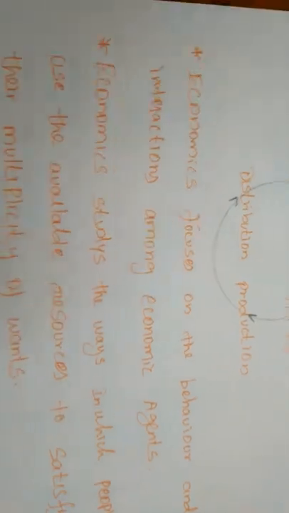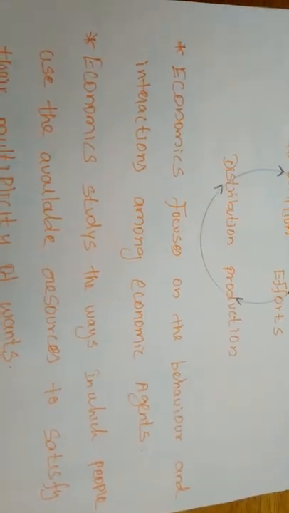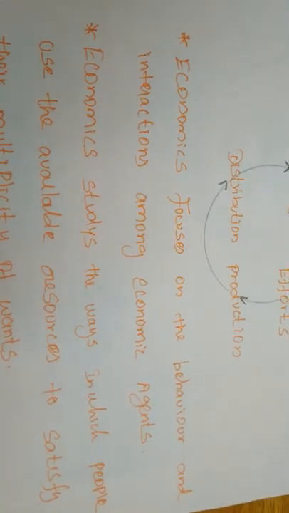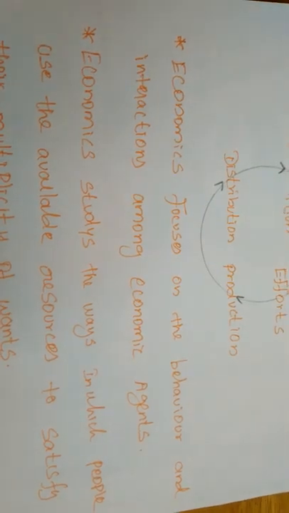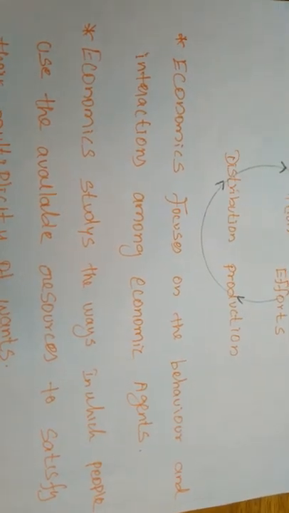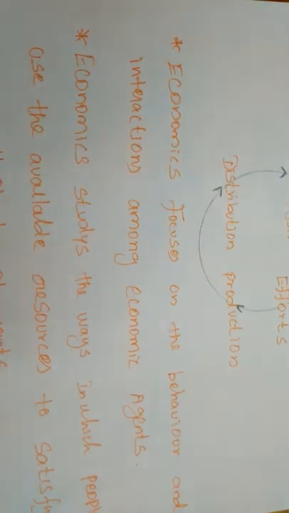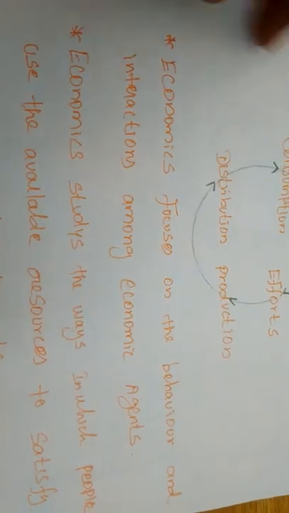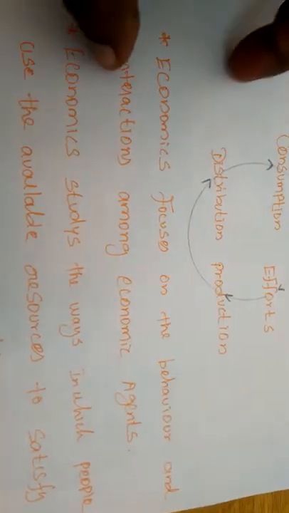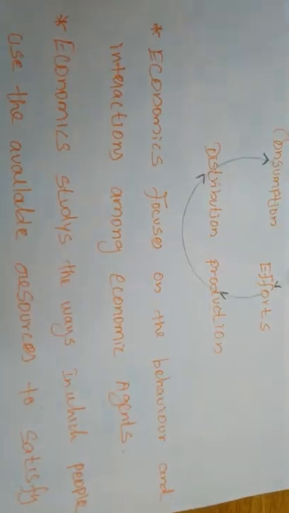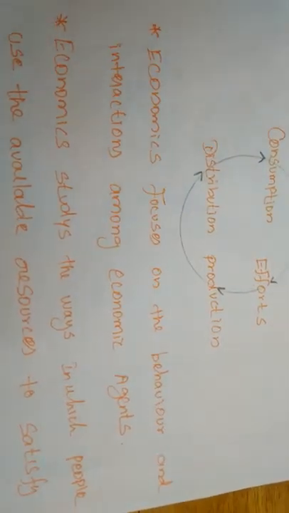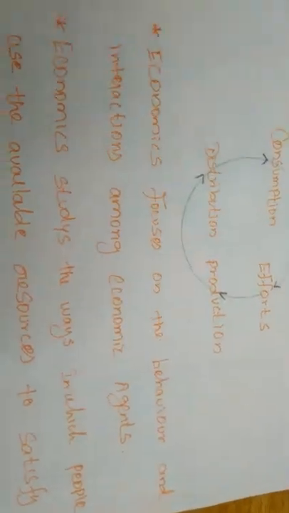The agents we can consider as a channel of distribution, and the individual people and the groups belonging to an economic system means the organization, the public or the private. So economics focuses on the behavior and interaction among the economic agents or individuals and how they interlink with one another.